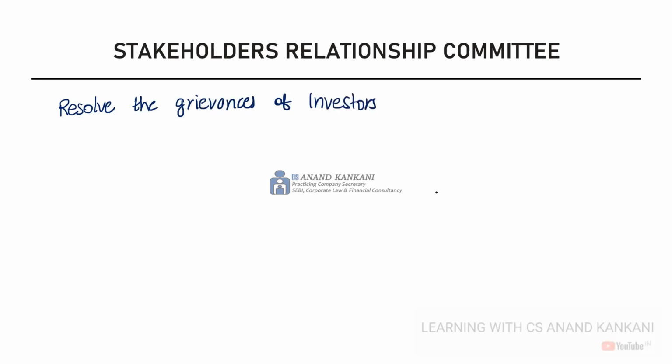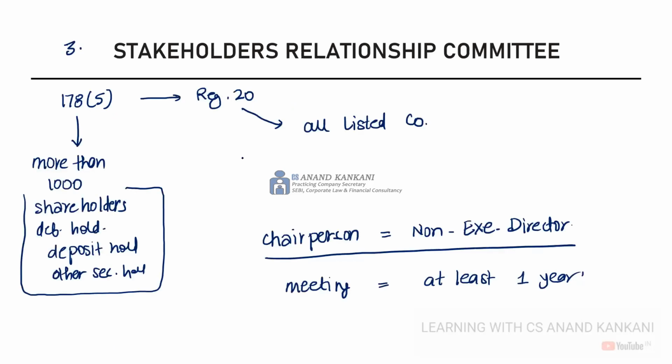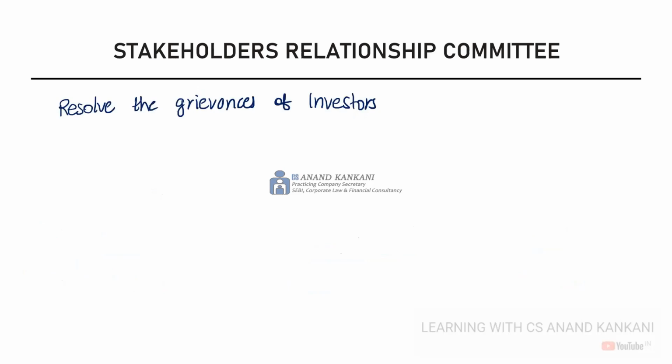And the grievances of the investors would be, again, non-receipt of the dividend or non-receipt of the annual report, or again, it could be related to the transfer of shares also. So that's again a major area where the investors are always agitated. So that is the overall objective of the stakeholder relationship committee here.